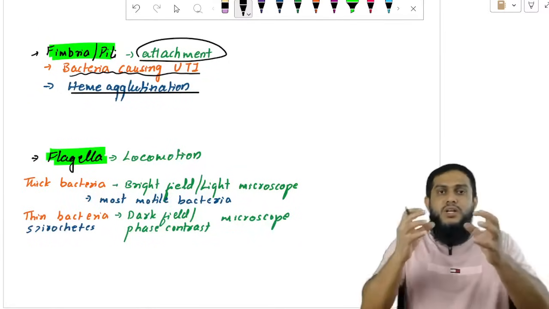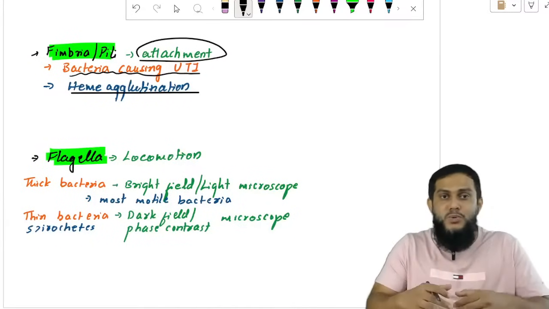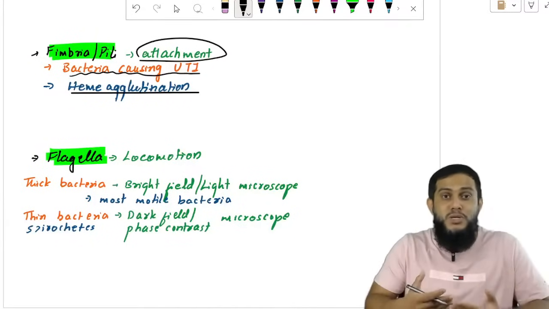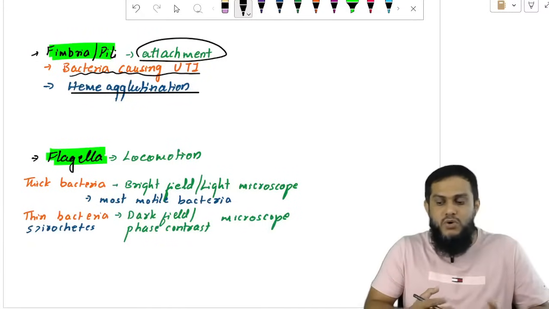The Fimbria agglutinates the RBCs. If RBCs are agglutinated, Fimbria are there. If RBCs are not agglutinated, Fimbria are not there, because Fimbria agglutinates the RBC. They are the organ of attachment, and they are present in all the bacteria which cause UTI.